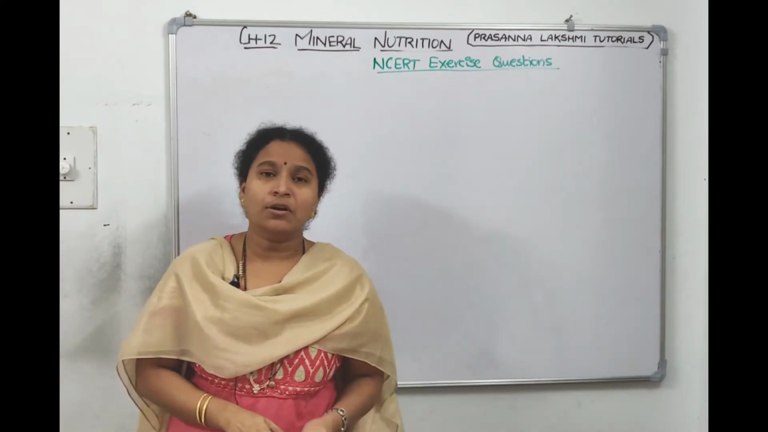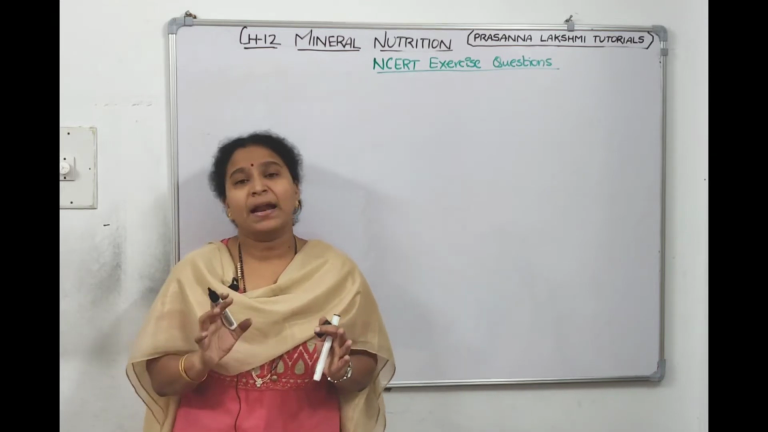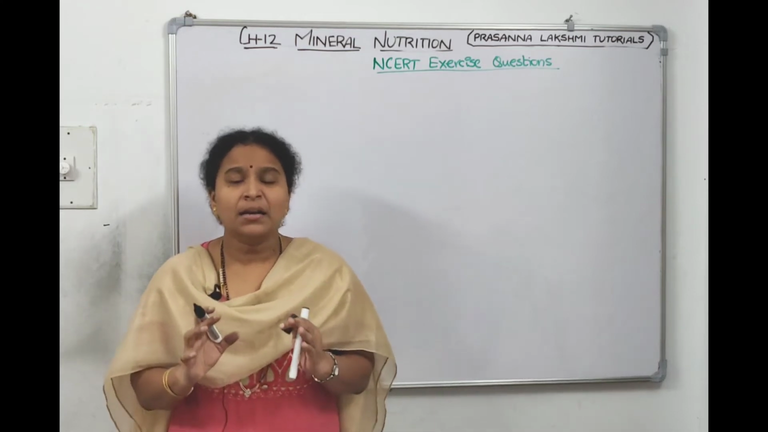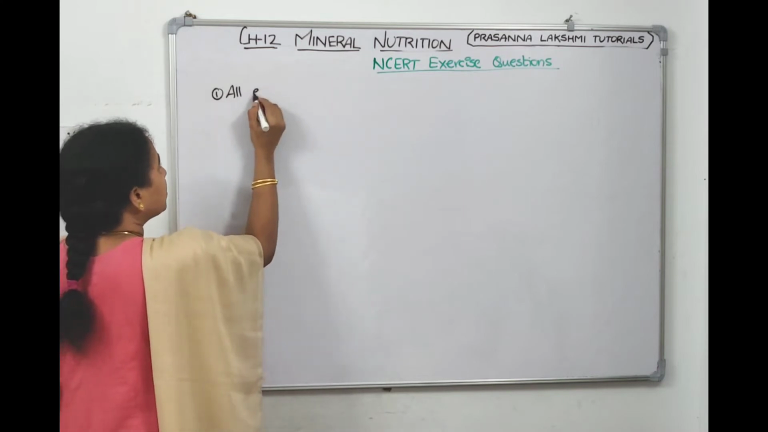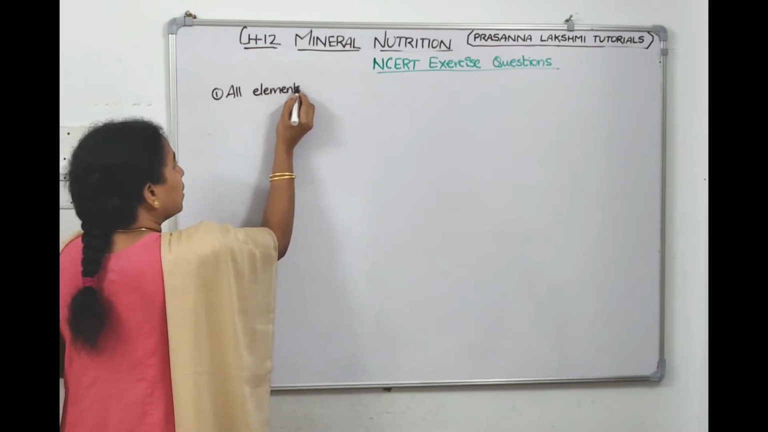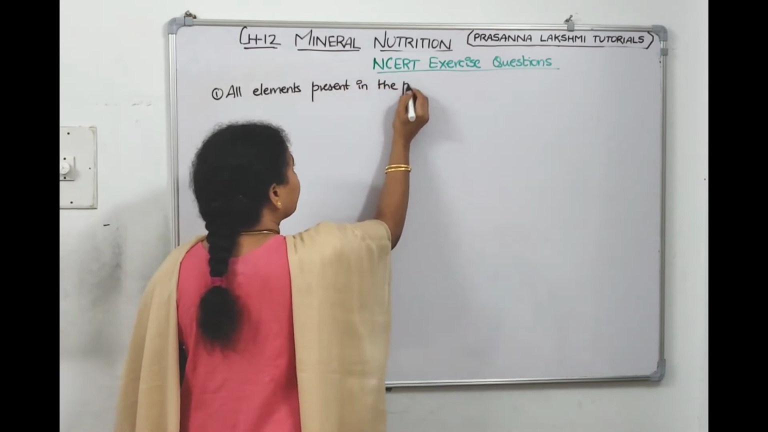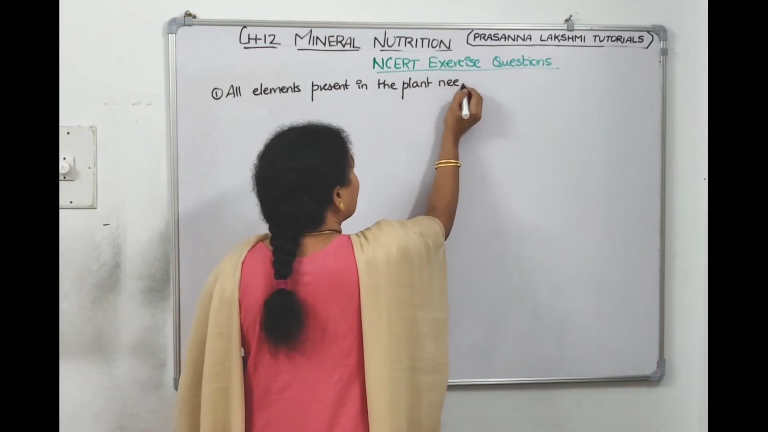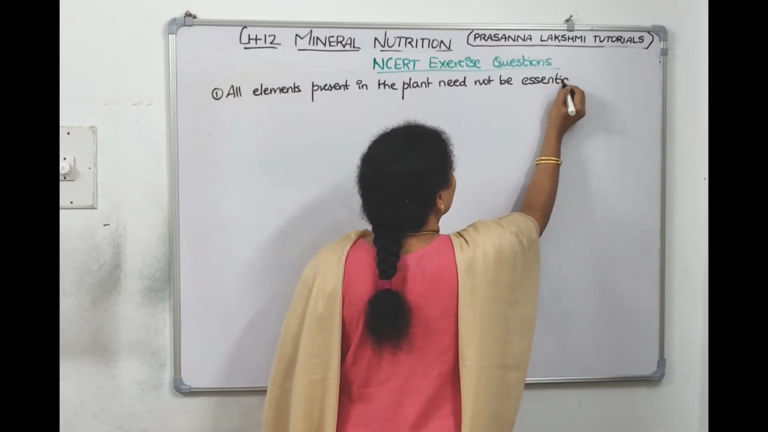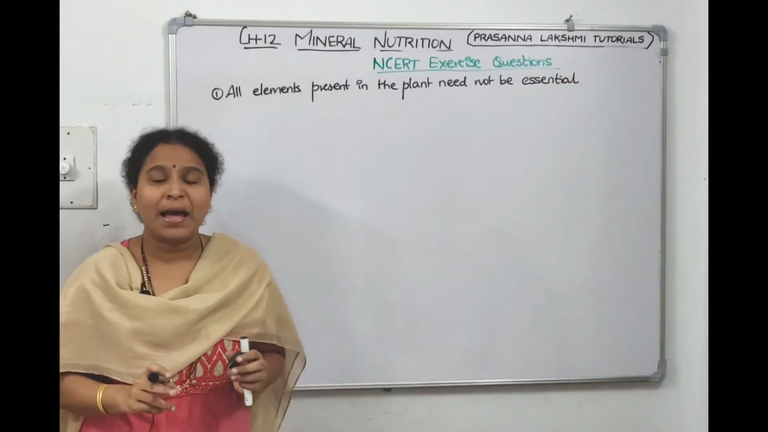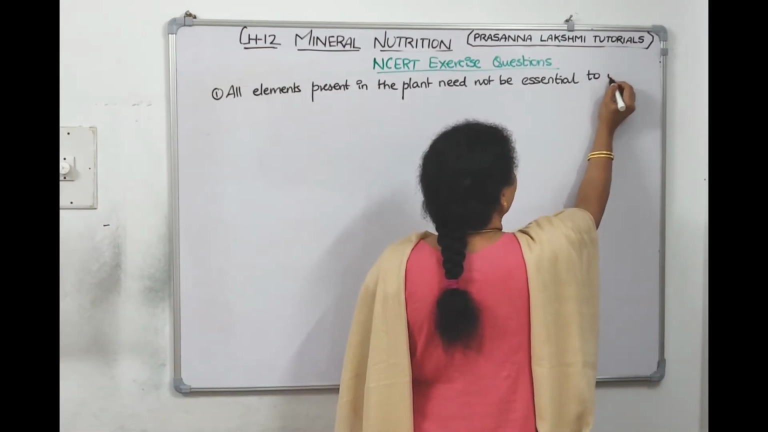Now the first question what they have given is: all essential elements that are present in the plant, all elements present in the plant need not be essential, right? First question. Not all elements present in the plant need be essential. All the elements which are present in the plant body need not be essential for its survival.